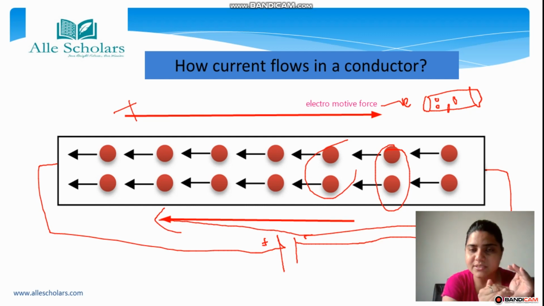Okay, when the battery is attached, the randomly moving electrons start to move from negative to positive, and thus an electromotive force is applied and the current is generated, which is from positive to negative. So this is how current flows in a conductor. You can say metals, mostly in metals these free electrons are present. Okay.